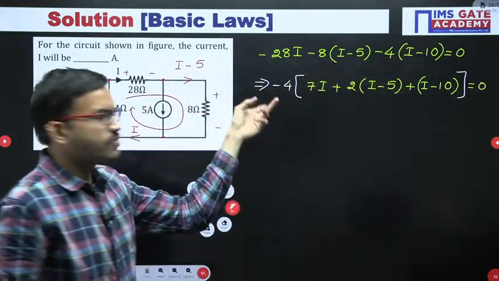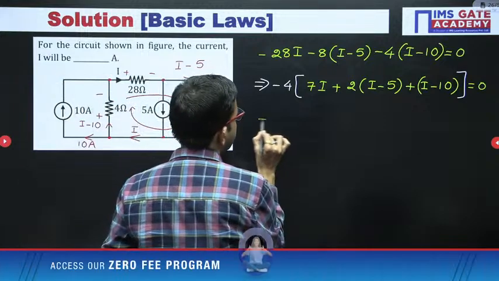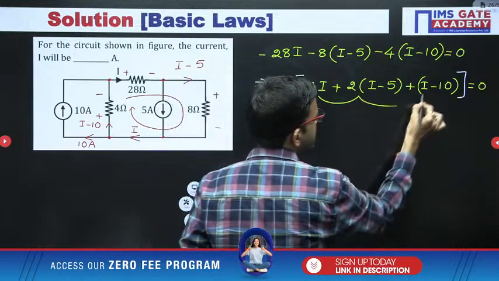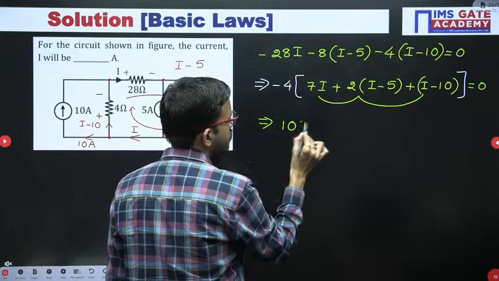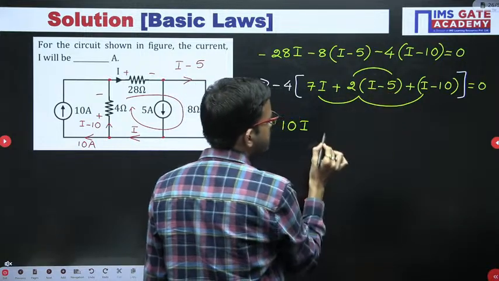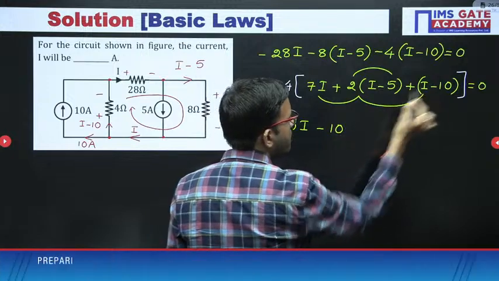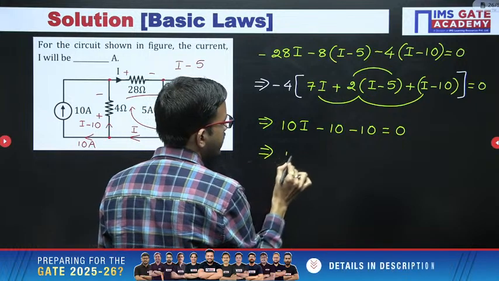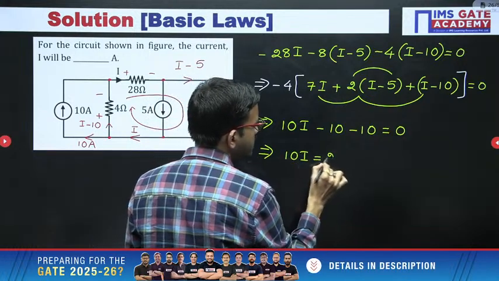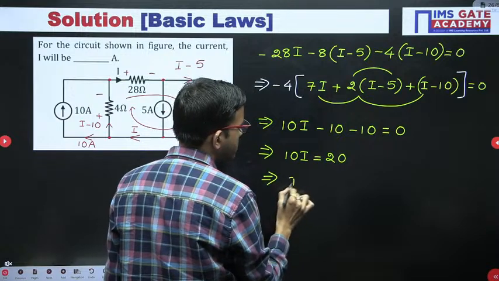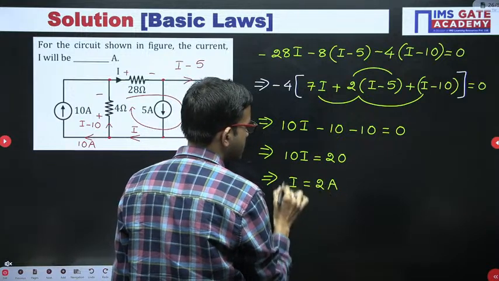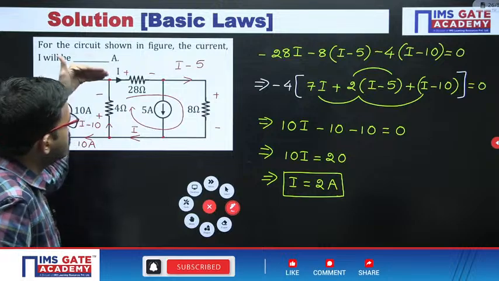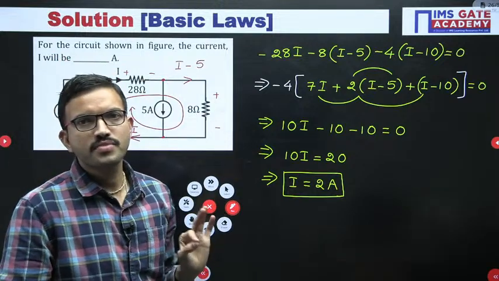So 0 by minus 4, definitely it will be 0. Then 7I plus 2I, that is 9I, 9I plus I, that is 10I. Next, minus 2 into 5, that is minus 10, then minus 10, is equal to 0. So 10I is equal to 20. From here you are getting I value as 2 ampere. Answer for this question is simple, 2 ampere. The current flowing through 28 ohm resistor is 2 ampere. This is the first method.